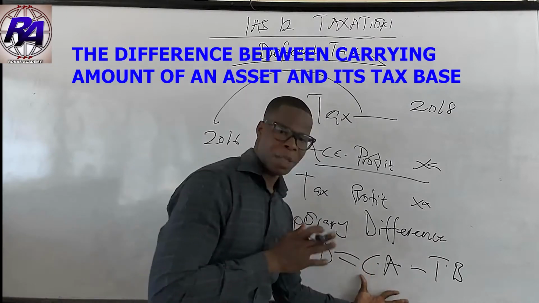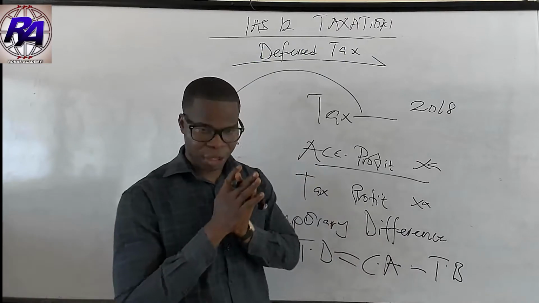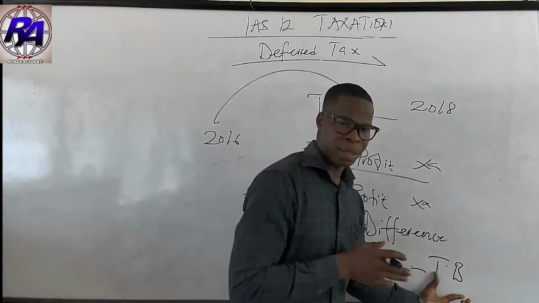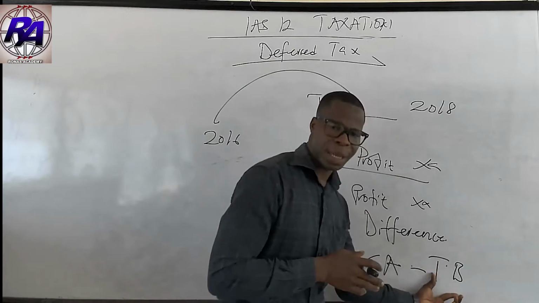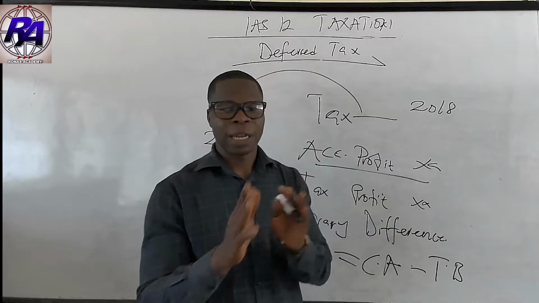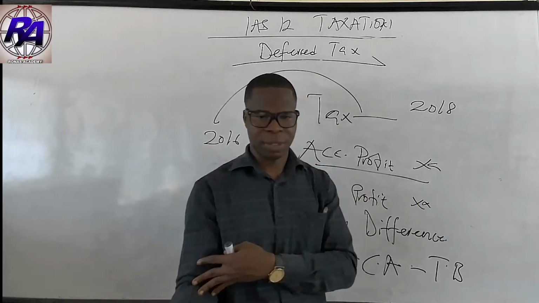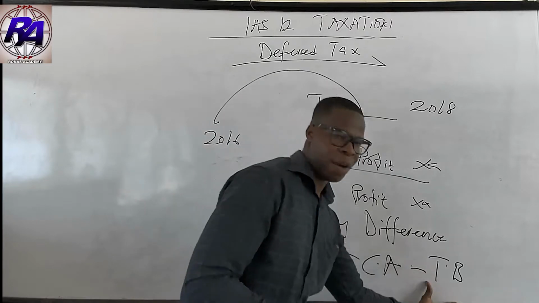The carrying amount is basically your cost less your accumulated depreciation. What about your tax base? Remember that the tax base is also known as the value for tax purposes. How do you arrive at the tax base?